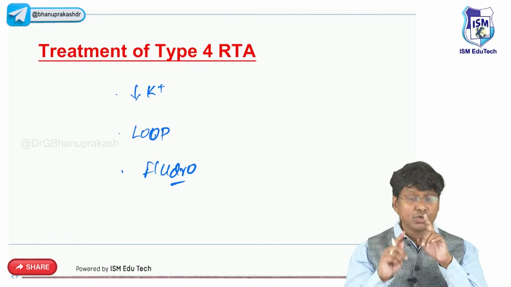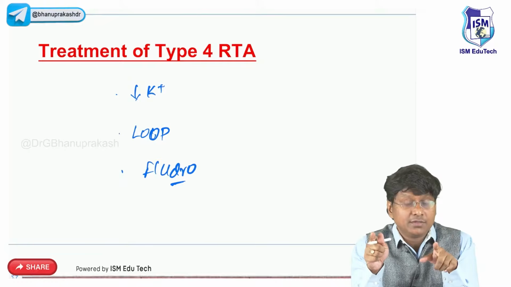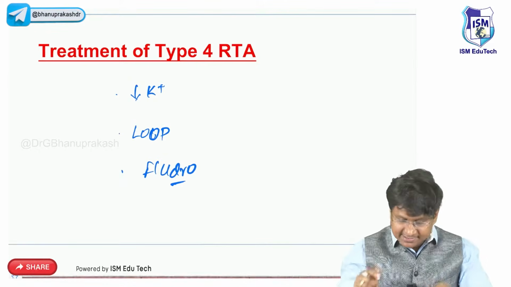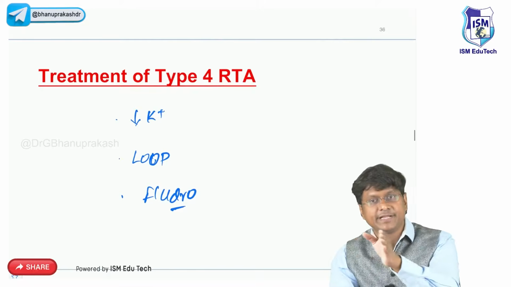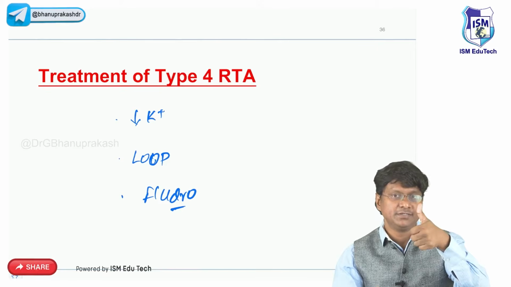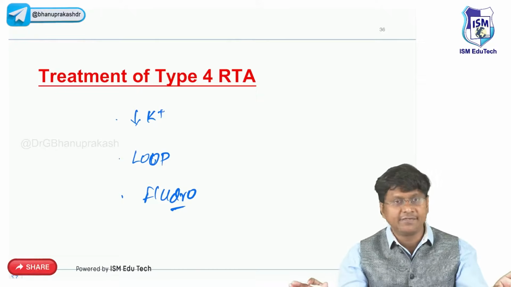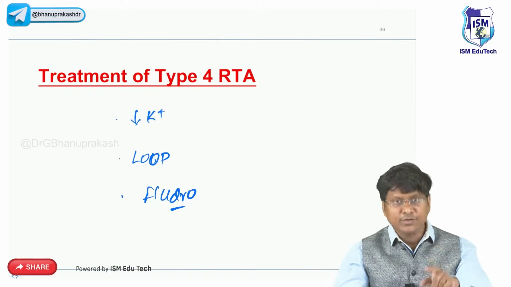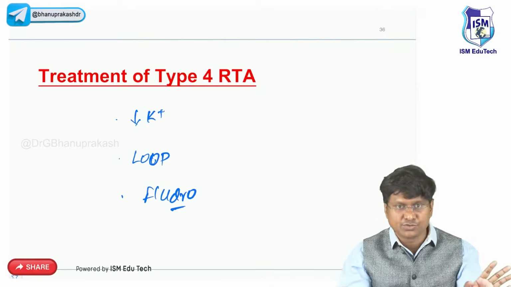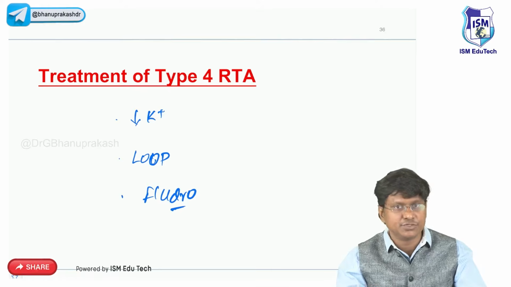Okay. So what type of acidosis is your renal tubular acidosis? Hyperchloremic normal anion gap metabolic acidosis, right? And there are some important points of difference between type 1, type 2 and type 4. In type 1 and type 2 you will have hypokalemia. Type 4 will have hyperkalemia. Renal stone formation is there only in type 1. In type 2 and type 4 you don't have renal stone formation. Fanconi syndrome: only your type 2 is called Fanconi. The remaining type 1 and type 4 are not Fanconi. So these are some of the differences that you need to know among all these forms of renal tubular acidosis.